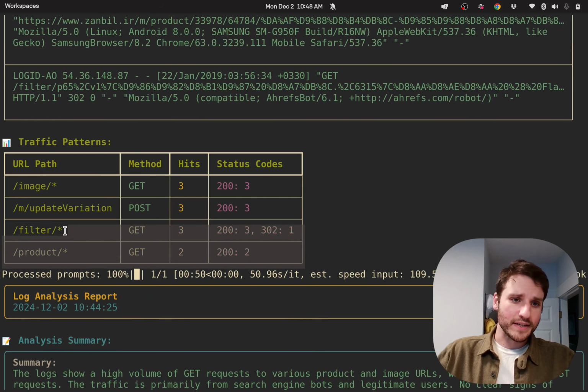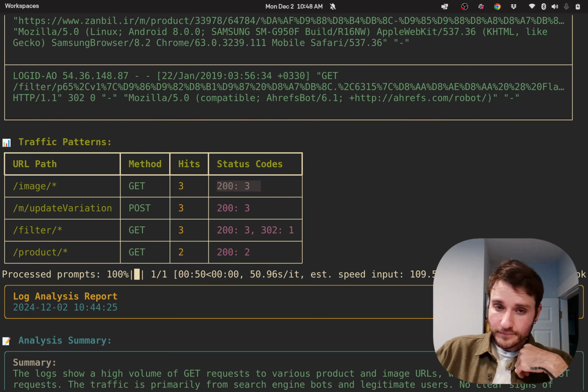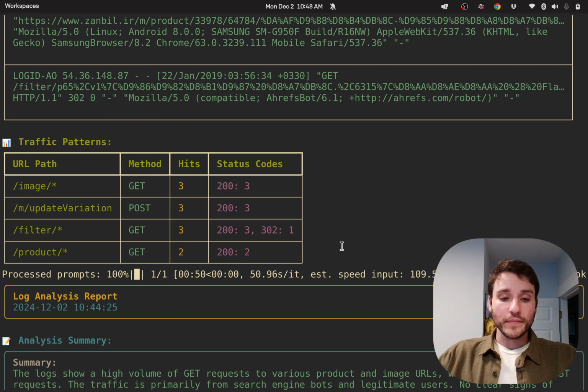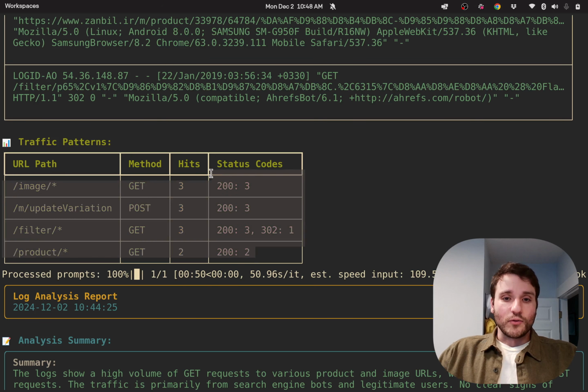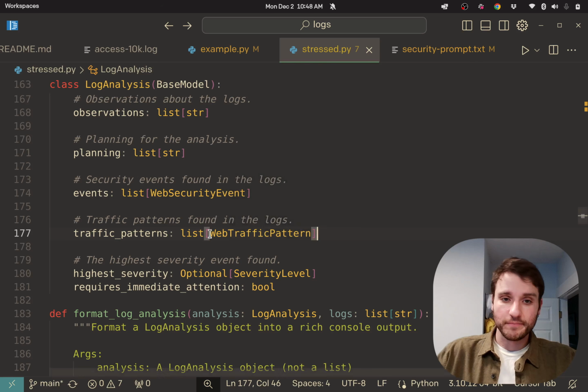But in this case, we're basically getting that lots of people seem to be going to images. They're making GET requests, so they're getting some type of image. We have three users who tried to get an image, and we returned 3 OK requests to them. So we can sort the requests based on the code that we return to them from the server. So you don't have to worry about that too much.